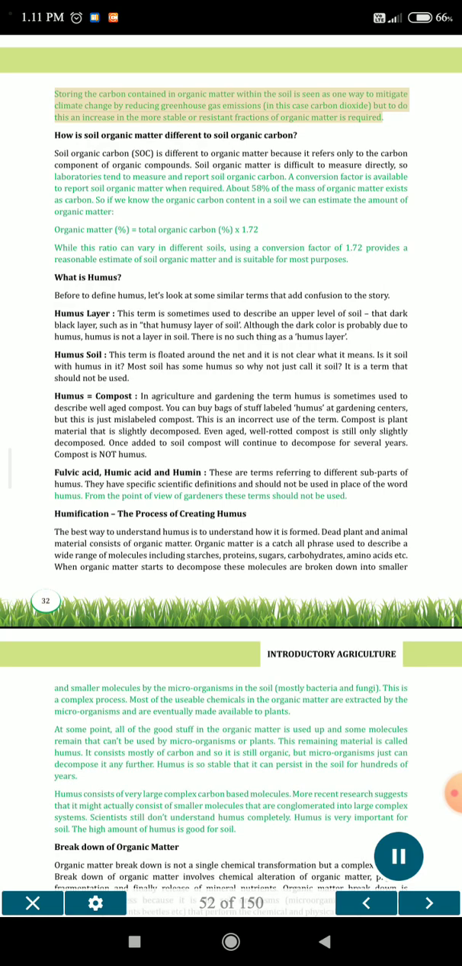Storing the carbon contained in organic matter within the soil is seen as one way to mitigate climate change by reducing greenhouse gas emissions, in this case carbon dioxide, but to do this an increase in the most stable or resistant fractions of organic matter is required.